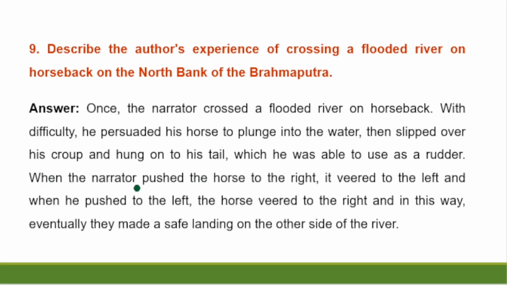When the narrator pushed the horse to the right, it veered to the left, and when he pushed it to the left, the horse veered to the right, and in this way, eventually they made a safe landing on the other side of the river.